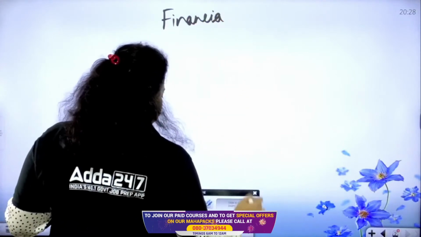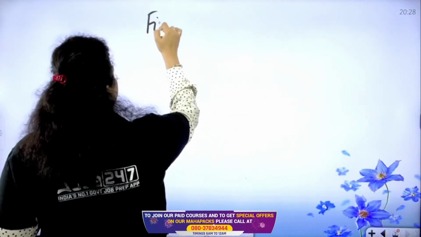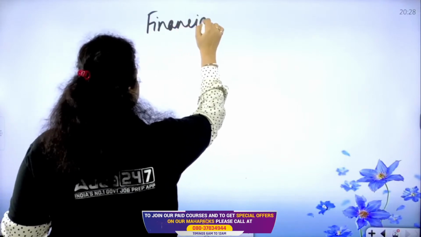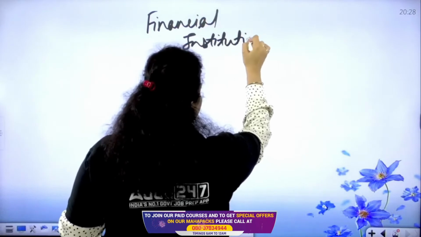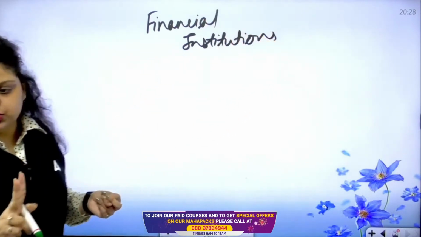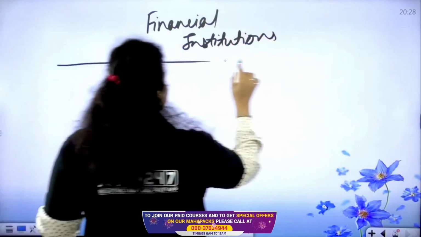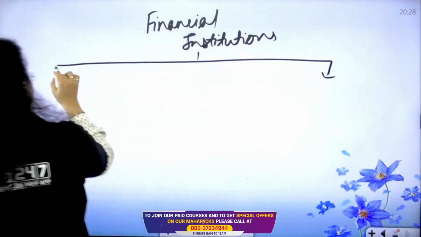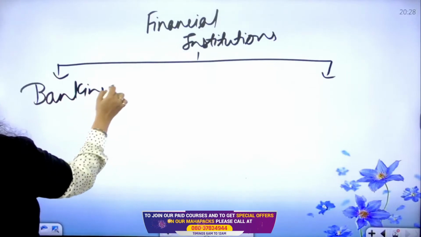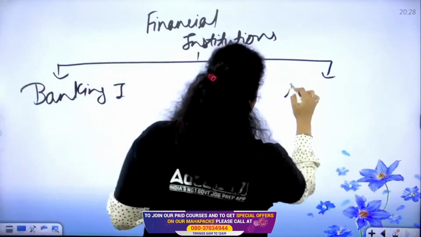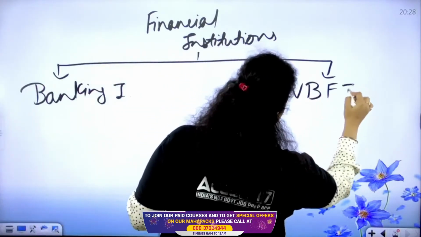And how many types of financial institutions are there in the country? There are two types of financial institution we have. The first one is banking institution, and the second one is non-banking financial institution.